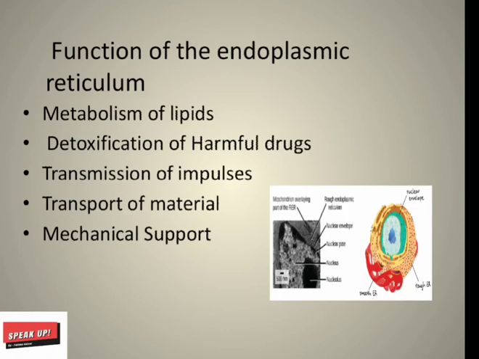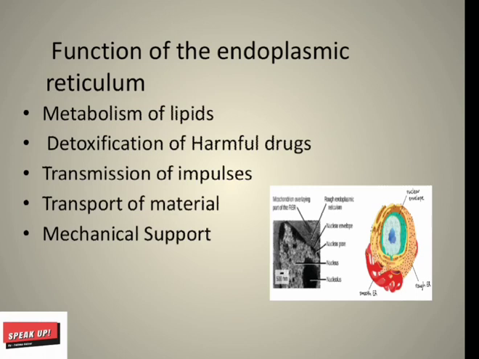Next, functions of endoplasmic reticulum: metabolism of lipids, detoxification of harmful drugs, transmission of impulses, transportation of material and mechanical support. First, metabolism of lipids. Smooth endoplasmic reticulum helps in the metabolism of a number of different types of molecules, particularly lipids. Detoxification of drugs means smooth endoplasmic reticulum helps to detoxify harmful drugs. In the next slide, we discuss smooth endoplasmic and rough endoplasmic reticulum.